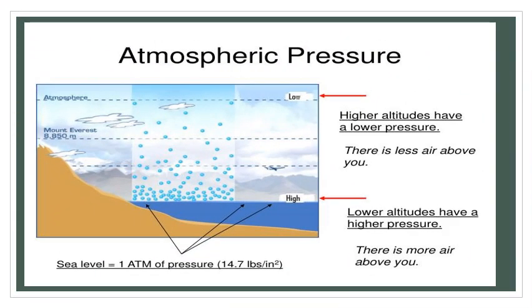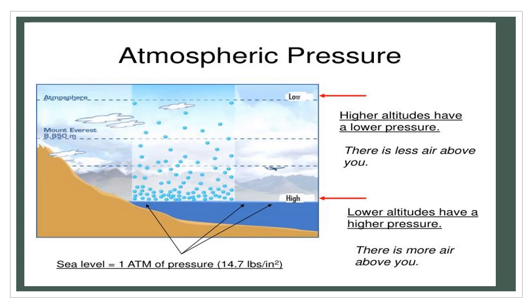Children, in this picture you can observe the higher altitudes have a lower pressure, and lower altitudes have a higher pressure, because in higher altitudes the air is less, so it gives lower pressure.